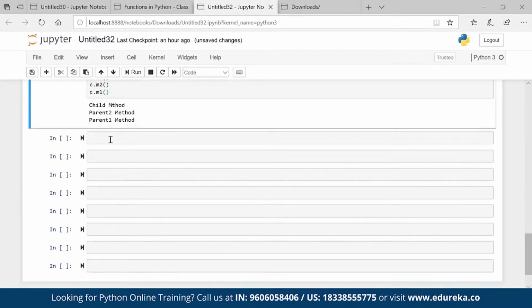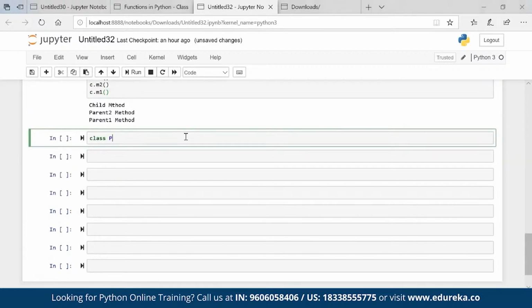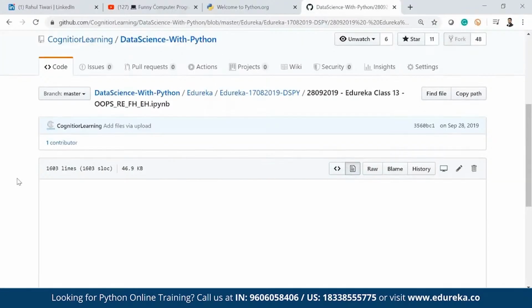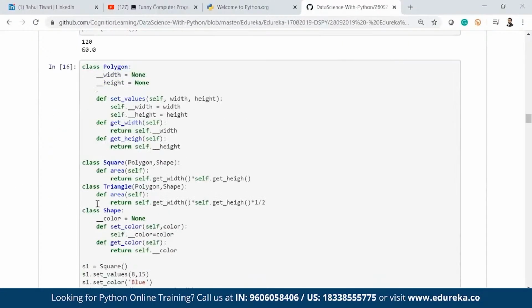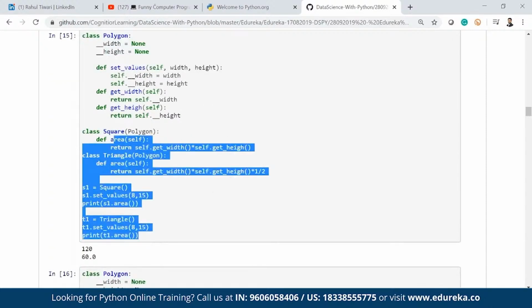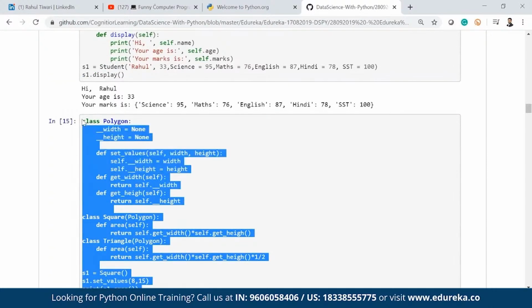Let me go ahead and create one. I have a class person. Or let me do one thing. I have one example already ready with me. I'll just quickly show you that. Here is one example. Here you will understand the concept of encapsulation as well. This is underscore underscore width, underscore underscore height. This is nothing but my encapsulation. Basically, I am trying to make this a private variable so that only this class will be able to access these variables. Okay, so that is encapsulation. I'll just copy this code.